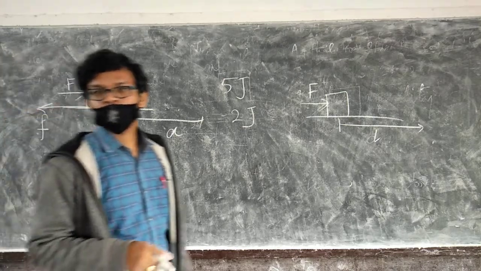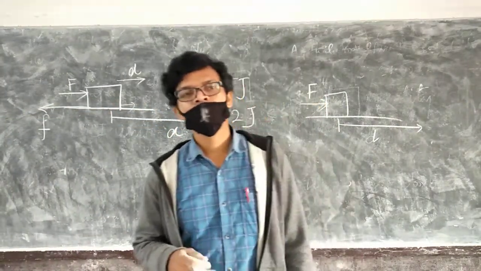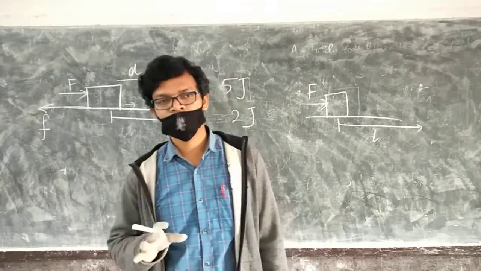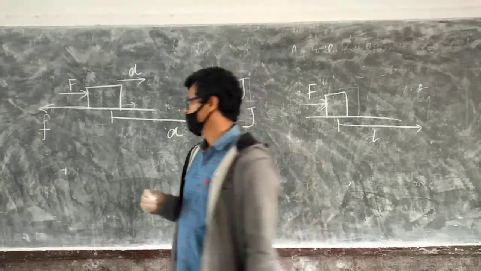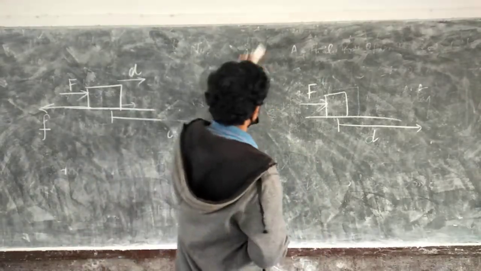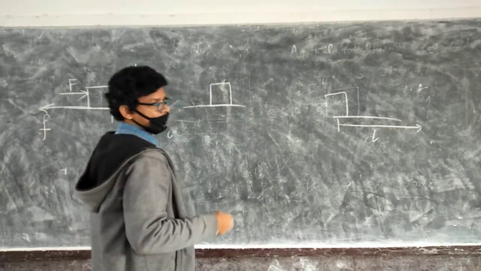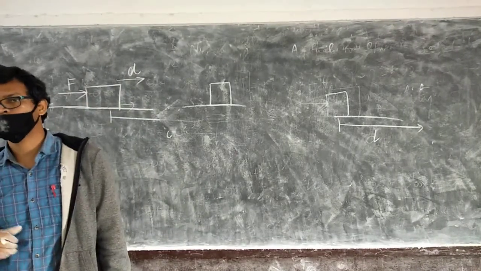Now, what happens when displacement and force are not in the same direction, not in the opposite direction? There may be some other direction. We have seen two cases, when same direction and when opposite direction.